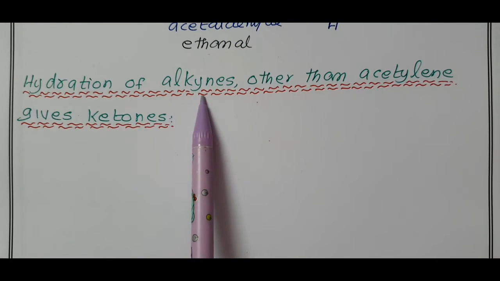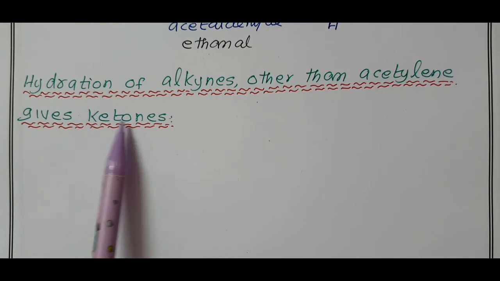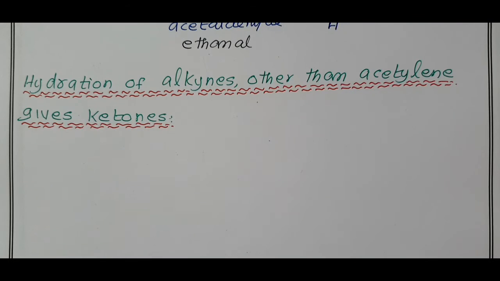Hydration of alkynes other than acetylene gives ketones. Other than acetylene gives ketone.